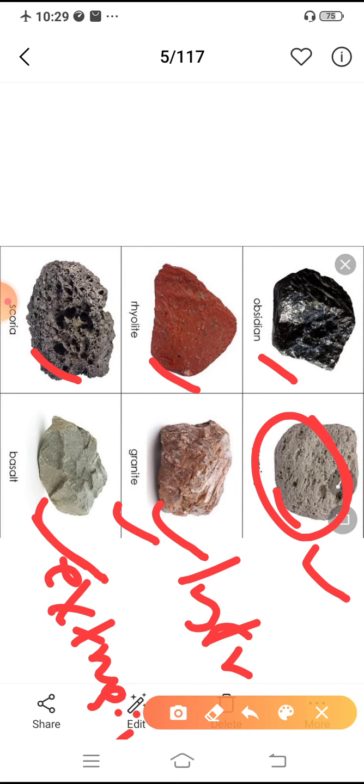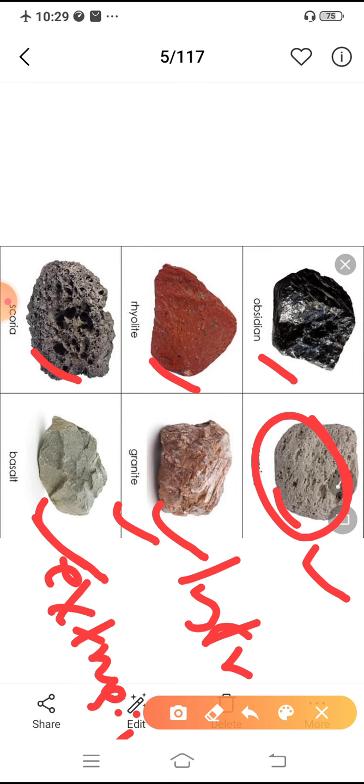That means so many vesicles or air holes are seen inside the pumice stone. That is why it has very low weight, so it can float on water. Can you imagine that a rock can float on water? No. So pumice is such a rock that can float on water.